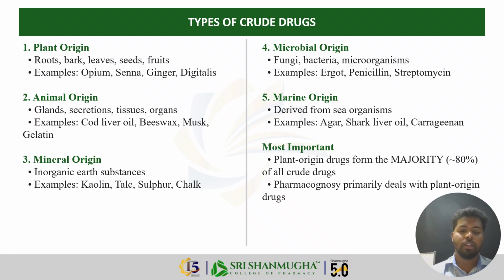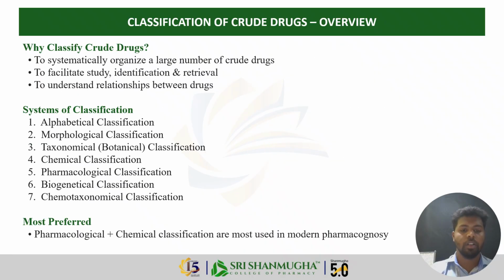Then fifth is marine sources. These are derived from sea organisms. Examples are agar, shark liver oil, and carrageenan. Just remember, plant origin drugs are the majority, and pharmacognosy is primarily concerned with plant-derived drugs.